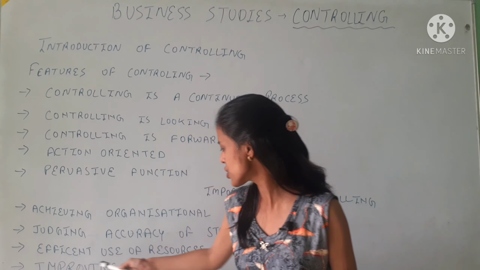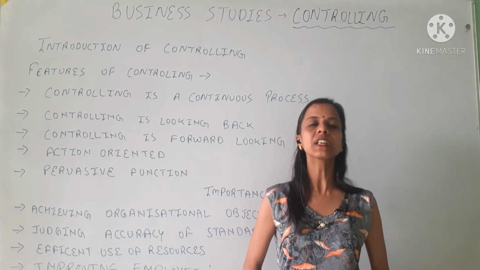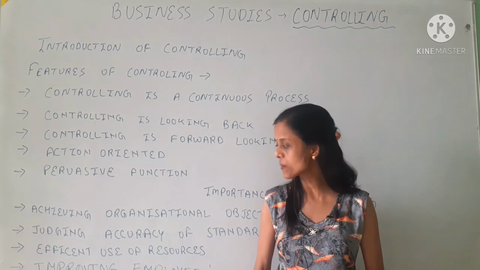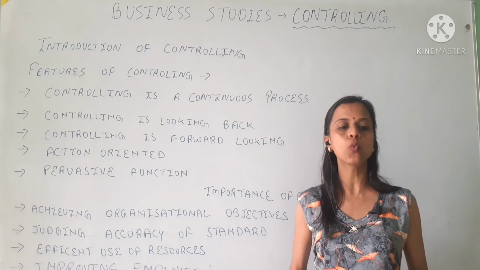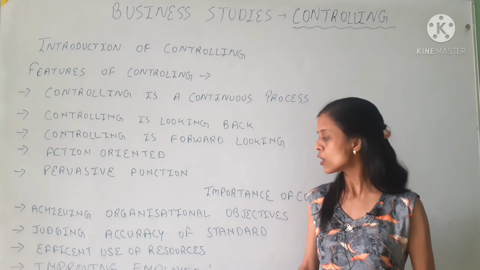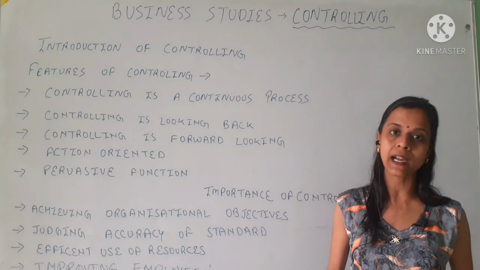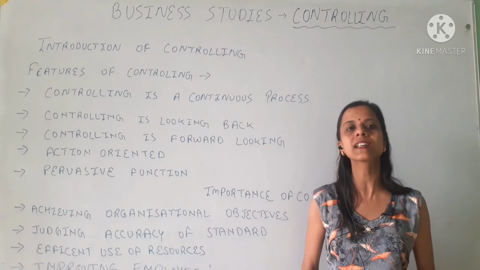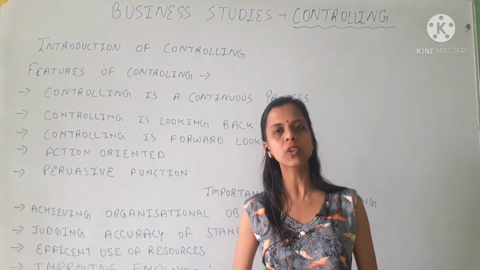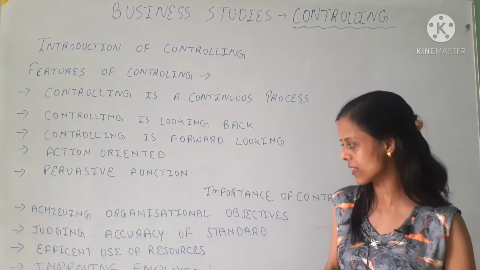The third point is efficient use of resources. Through controlling, we find out the deviation between the standards and the actual performance. It means we are checking on which level, on which step, the error occurred. So we can identify which resource we were lacking in, where we were not utilizing our resources properly. Controlling helps us utilize our organizational resources for maximum benefit.